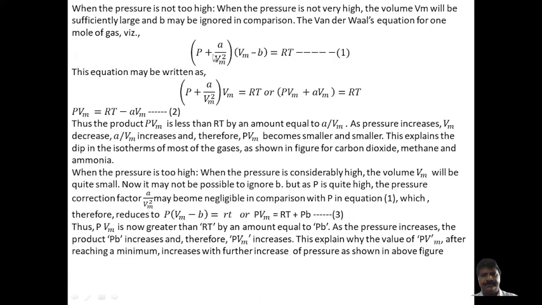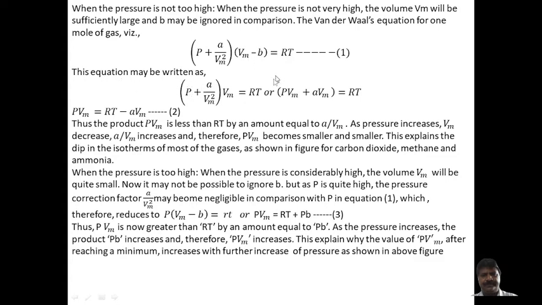This is called the van der Waals equation, since the ideal gas equation was modified by van der Waals, giving P + A/V² into V − B equal to RT. Vm is nothing but the molar volume, and the Vm² term cannot be ignored; it is taken into account.